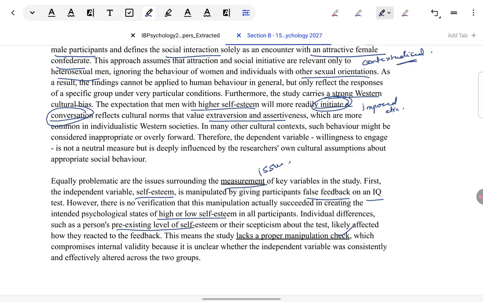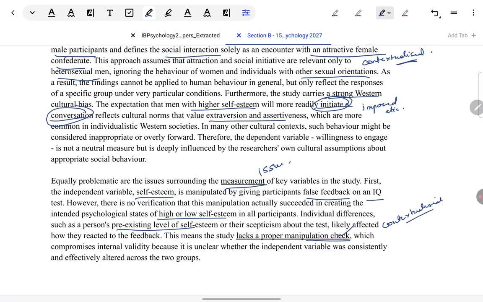So how can we be confident that even if the high self-esteem people show an attraction towards the female and initiate conversation with her, it is because of the self-esteem that they've experienced in this study because of the researchers' manipulation? We cannot be sure of that because of the absence of a manipulation check. So this is how we discuss measurement.